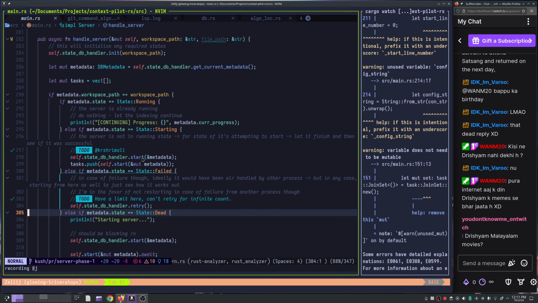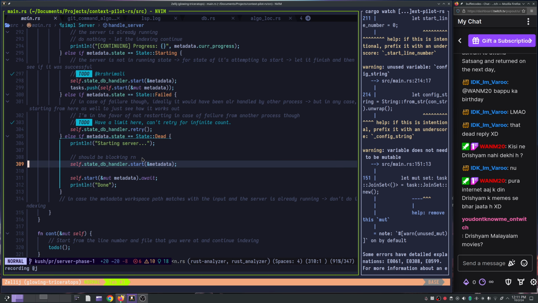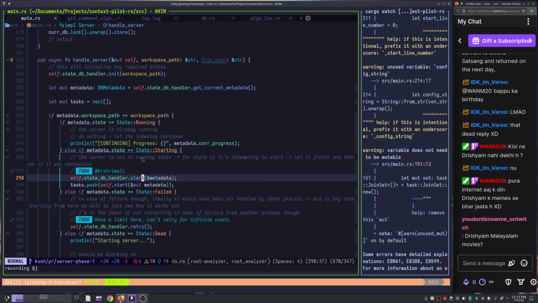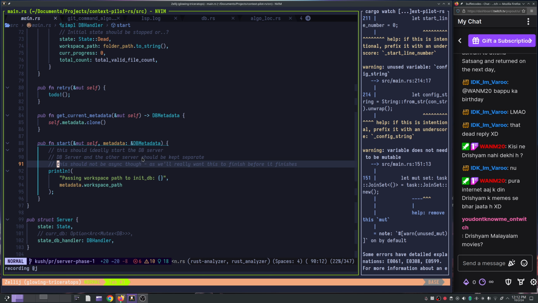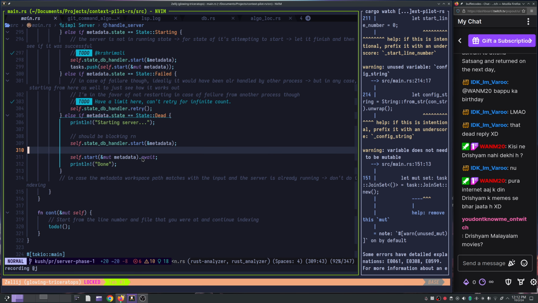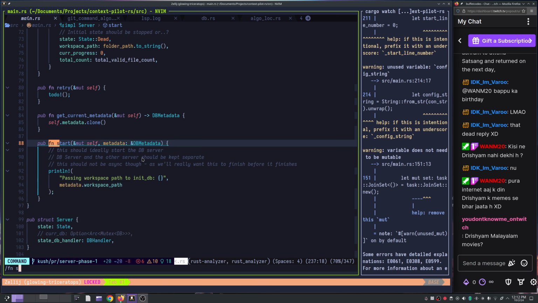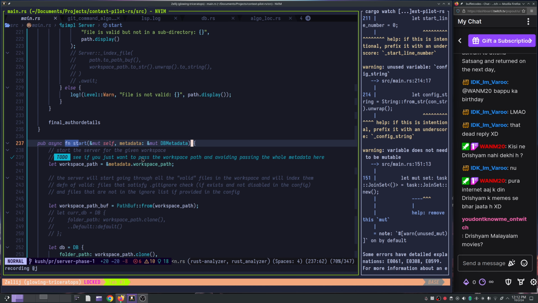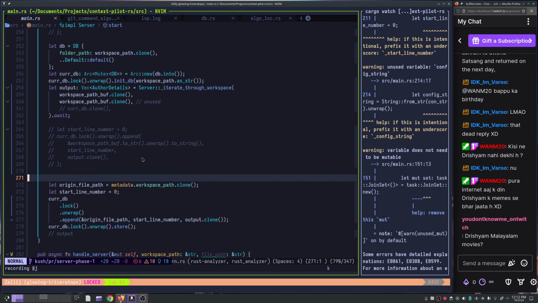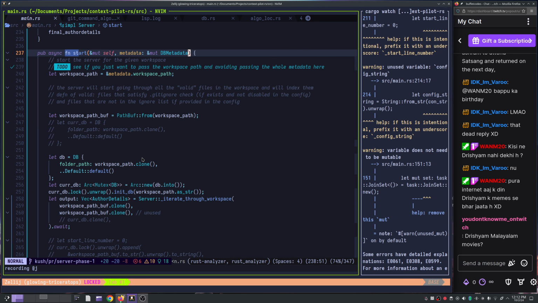So over here, what will happen is, I'll show you, right? So yeah, I think for now I'm not doing anything with DB handler. I'm calling it here, right? And when we do this, yeah, this one, right? So we take the metadata and we start iterating through this immediately. So we should not be doing that over here, right? So what I can do is probably have